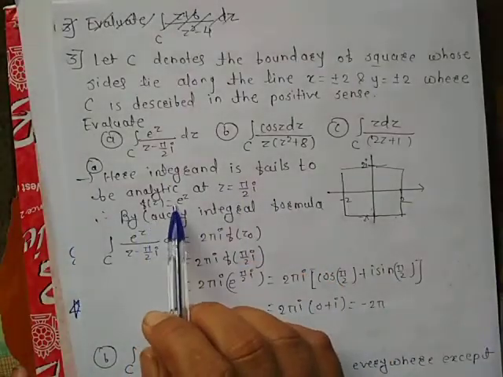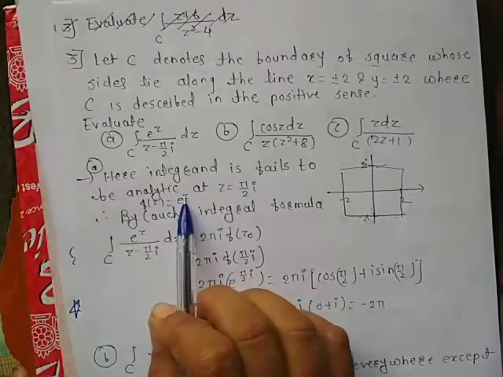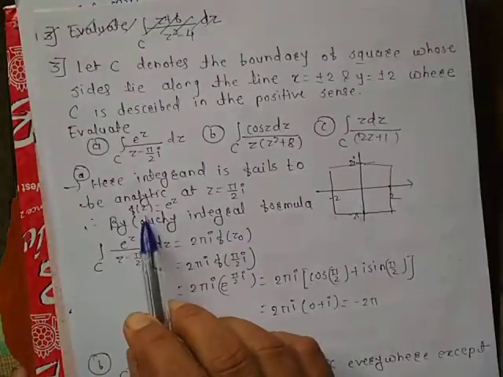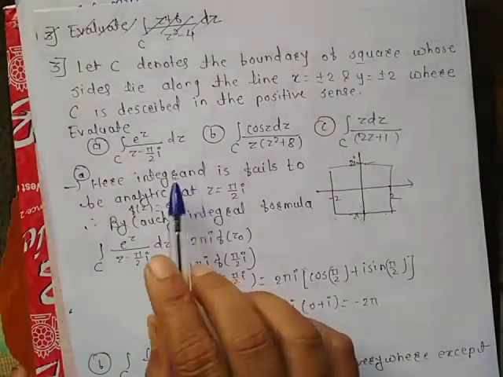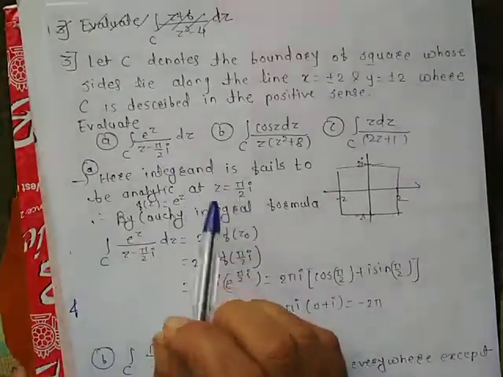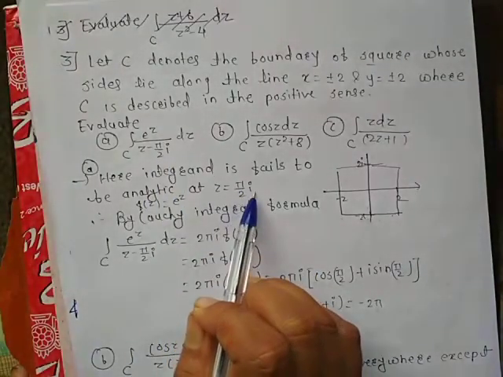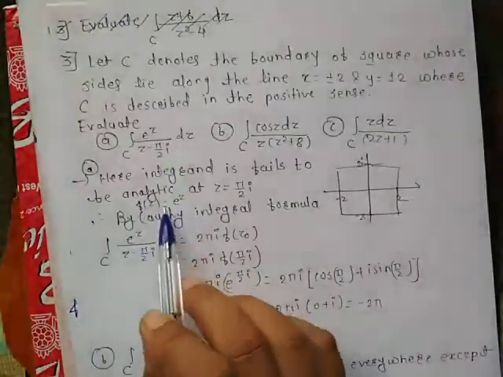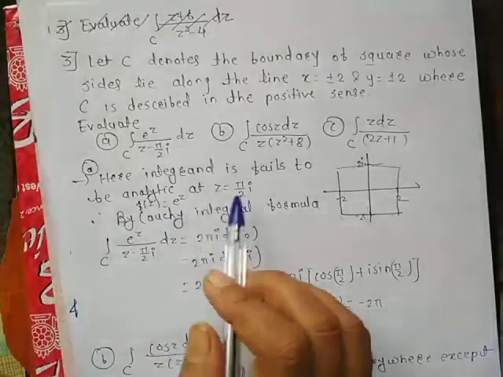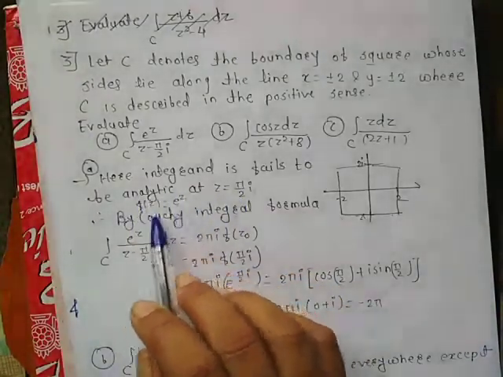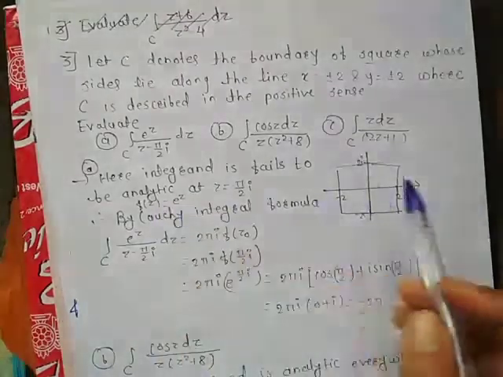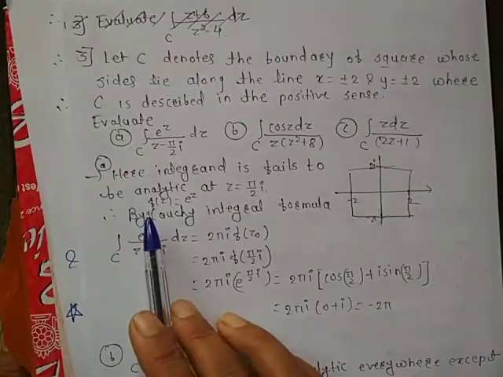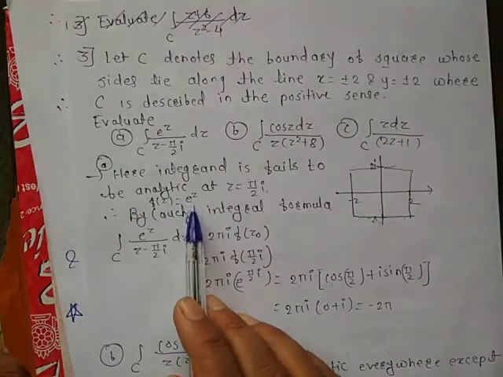So we will take f(z) equals e raised to z. By Cauchy integral formula, see here students, your integrand fails to be analytic at the point z equals pi by 2 times i. And we will take f(z) equals e raised to z, and this function is analytic in this region. So we have to take f(z) equals e raised to z.